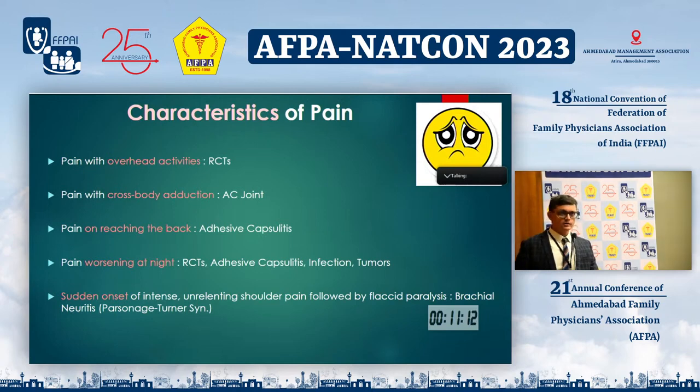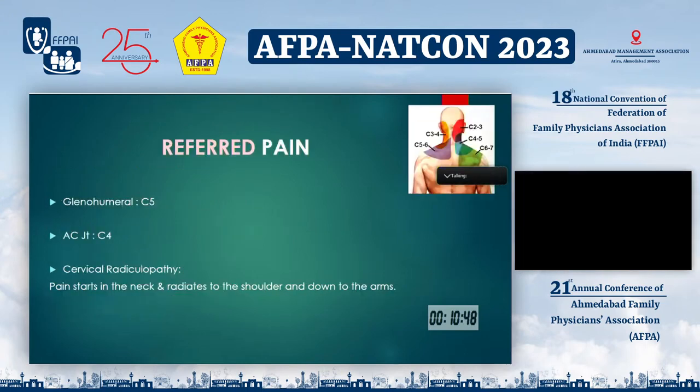Pain with overhead activities is generally found in rotator cuff tears. Pain with cross-body adduction is generally found in AC joint related pathologies. Pain on reaching the back is generally found in adhesive capsulitis or frozen shoulder. Pain worsening at night is commonly seen in rotator cuff tears, adhesive capsulitis, infection or tumors, and sudden onset of intense unrelenting shoulder pain followed by flaccid paralysis is commonly observed in brachial neuritis.